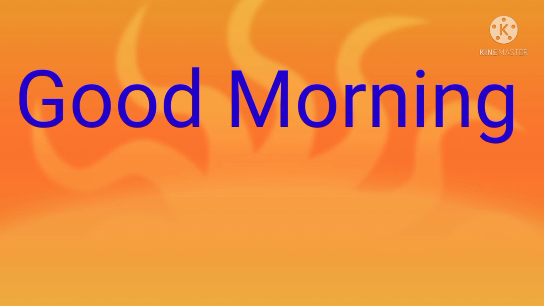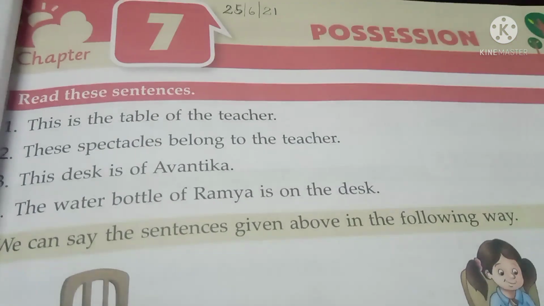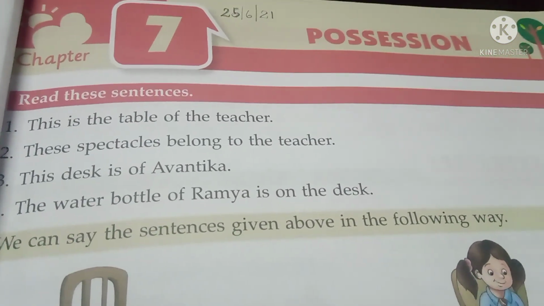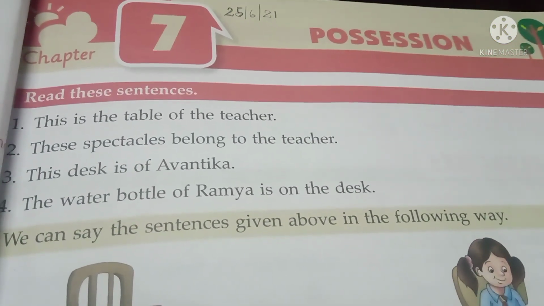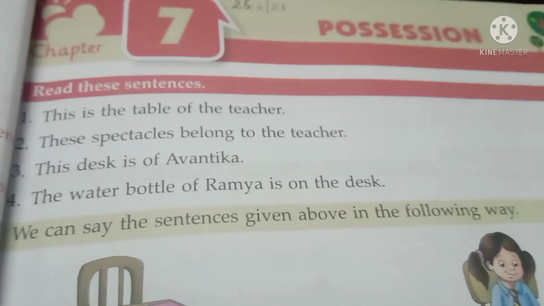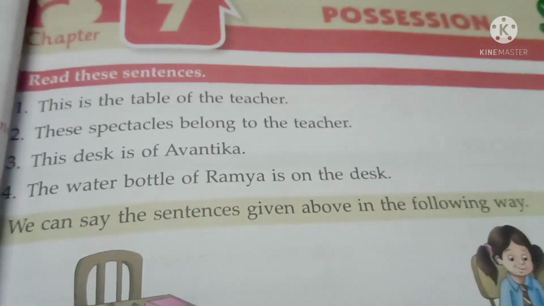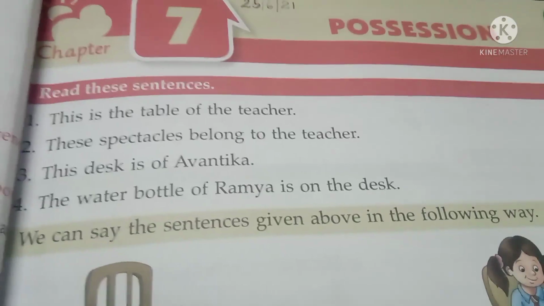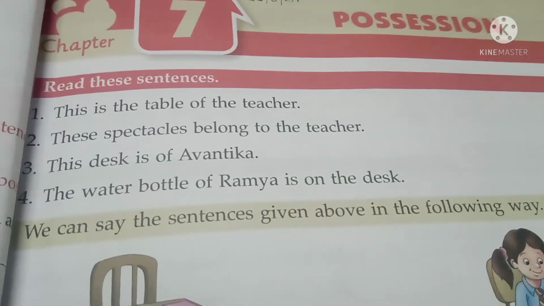Children, today we are going to start a new chapter in English grammar. Okay? That is chapter number 7. Possession. Nouns, possession. Okay? So, children, we are going to start a new chapter today. This is chapter number 7. Nouns, possession. To understand this topic, let us see few examples.